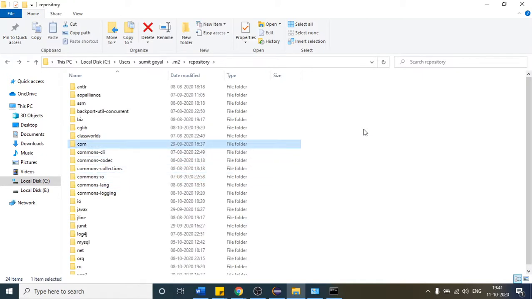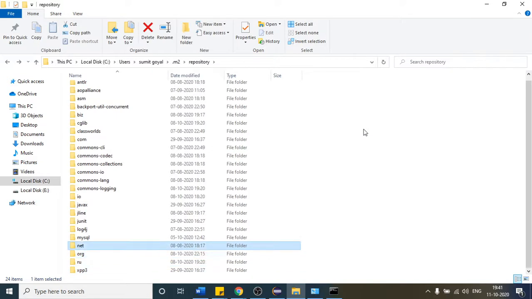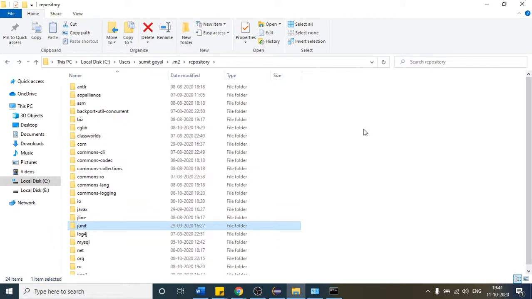Okay. So here only, I think. Actually I wanted to show you that Selenium dependency in one of the folders. So let us look at this one.